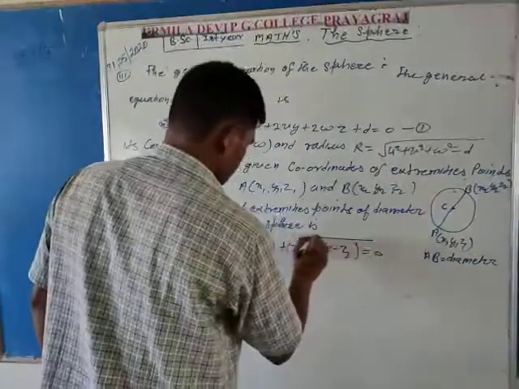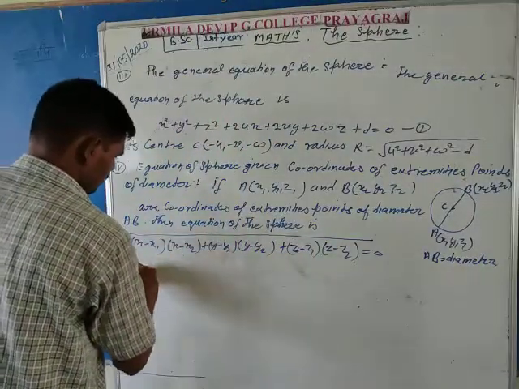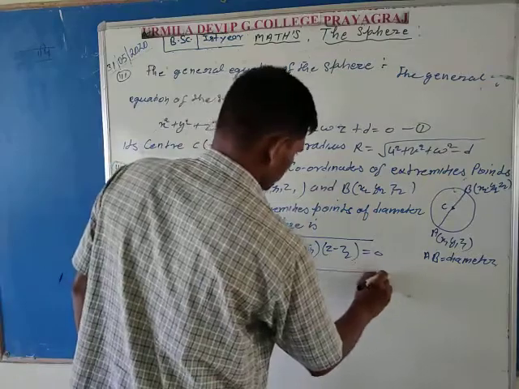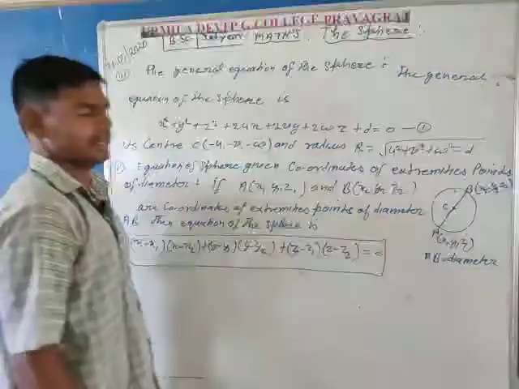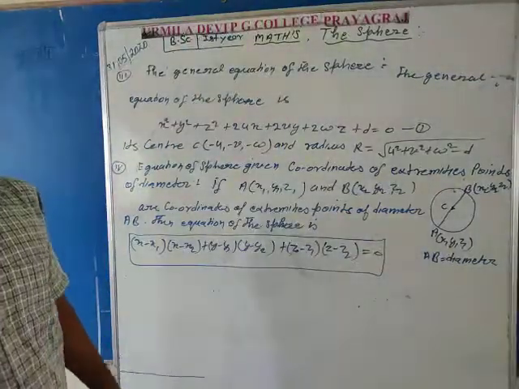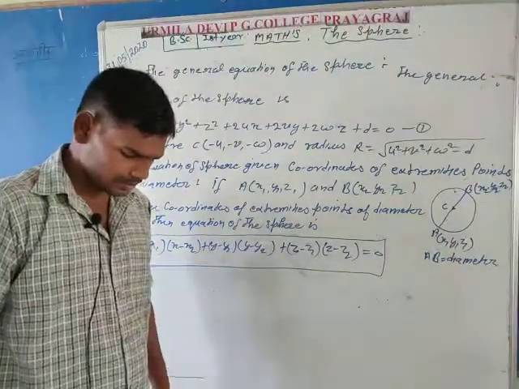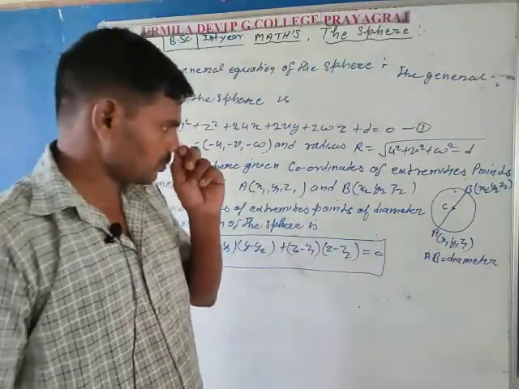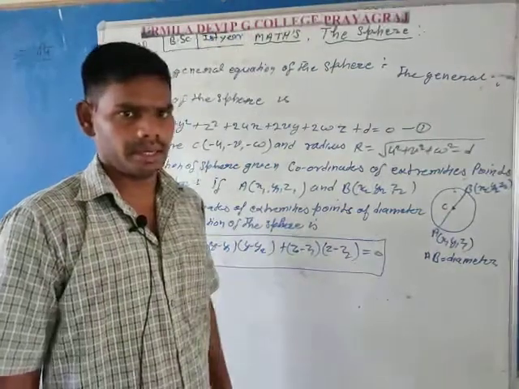This is the sphere equation where x1, y1, z1 and x2, y2, z2 are the coordinates of the extremities points of diameter AB.